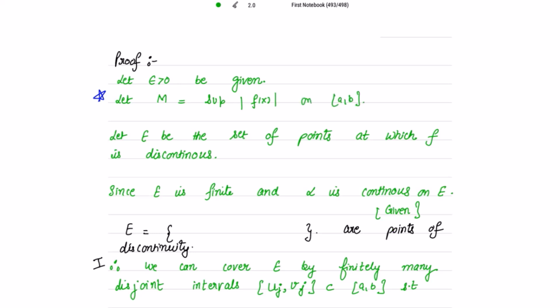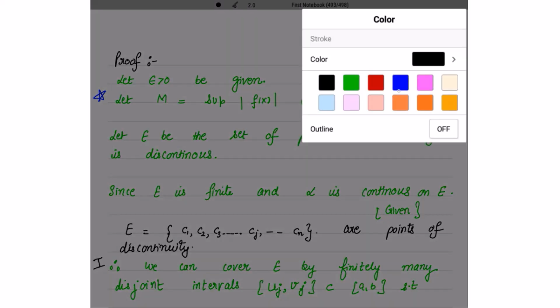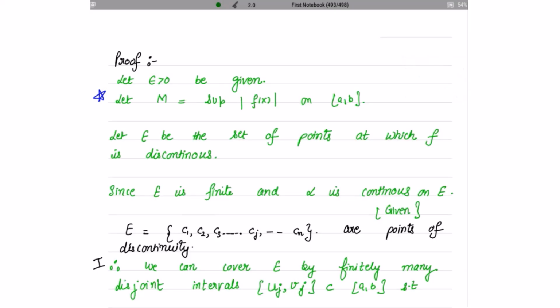and let E be the set of points at which f is discontinuous. Since E is finite and alpha is continuous on E, so let me define this set E to be finitely many points of discontinuity. Let me write all those points where the function is discontinuous. So let's suppose that it is c1, c2, c3 and so on, up to cj and then cn. So these are finitely many points and alpha is continuous at every point. Now first step, mind this step.